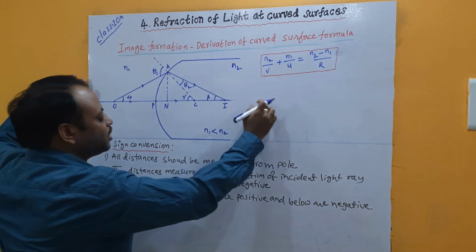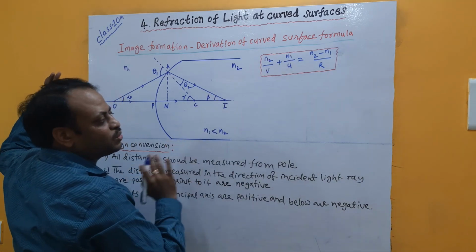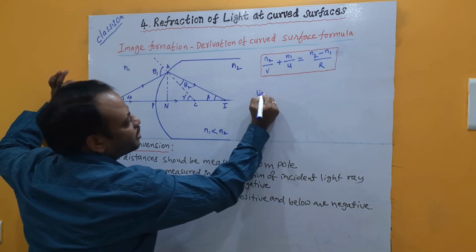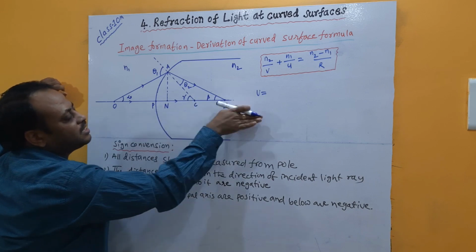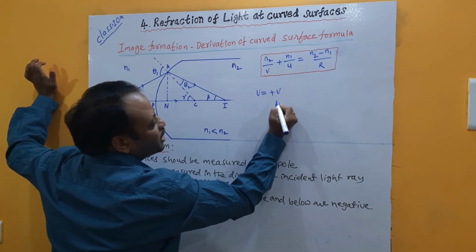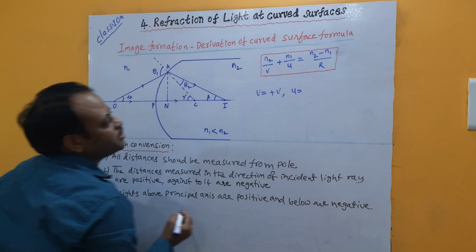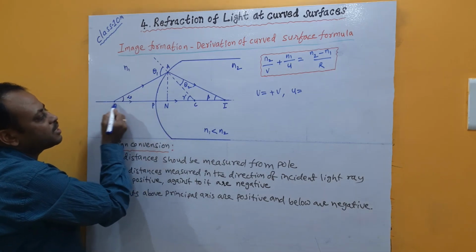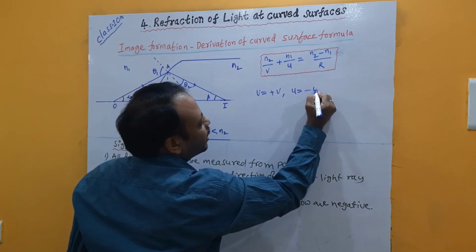Now if you want to get the generalized formula, let me apply sign convention. n2 and n1 are constant values. For that there is no sign convention. Coming to v, image distance v. Image distance we have to measure from pole towards the image. That is the right side, we are measuring in the direction of light rays. So image distance becomes plus v. Next coming to u, the object distance. Object distance is measured from pole towards the object. So we have to measure against the incident light rays. So u becomes minus.